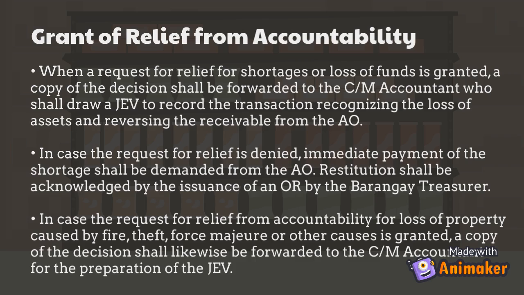With regards to the miscellaneous transactions that specifically concern cash shortage, there may be a grant of relief from accountability that may be given to those who request for it. So, the guidelines are, first, when a request for relief for shortages or loss of funds is granted, a copy of the decision shall be forwarded to the city or municipal accountant who shall draw a journal entry voucher to record the transaction recognizing the loss of assets and reversing the receivable from the accountable officer.